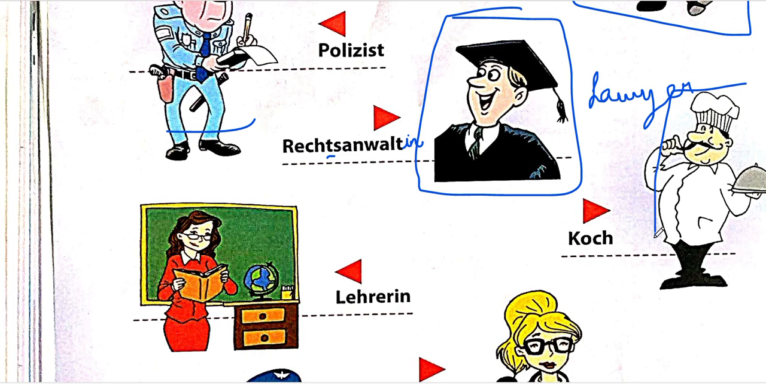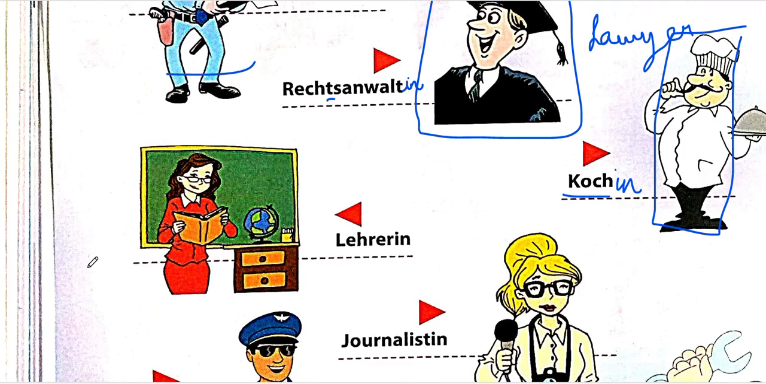Next, we have this chef. A chef is called Koch. You can remember it like cooking, right? Cooking, Koch, similar. So simply you can remember it like that. If it was a female chef, you will simply add IN. Next, we have Lehrerin. This is a female teacher. What if it was a male teacher? You will simply remove the IN. It will become Lehrer. That would be a male teacher.